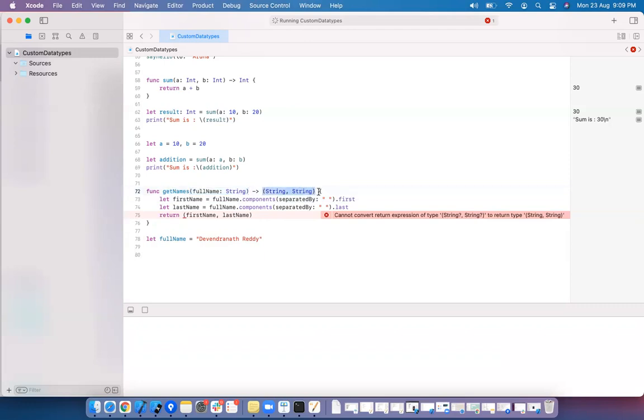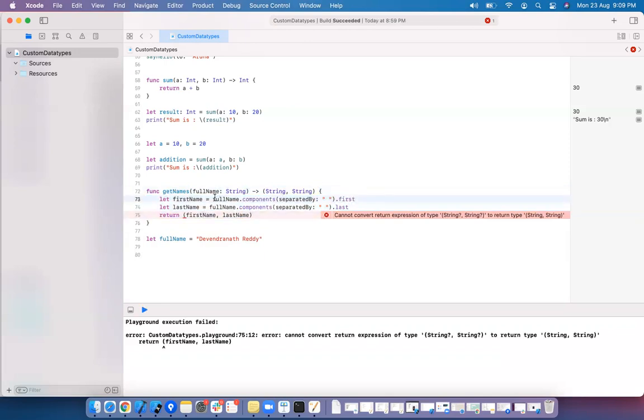If you call this method, you must return two values. But here it is giving an error because it might give you the first name or not. Again, it may or may not give you the last name, because it is returning an optional. So I want to make sure that it has a value. This is force unwrapping, right? When you use an exclamation mark, that is called force unwrapping. I'm using force unwrapping, telling the compiler that there is a value, just go ahead and return.